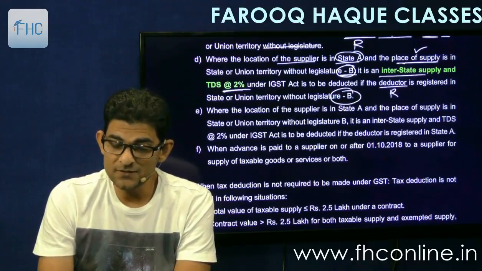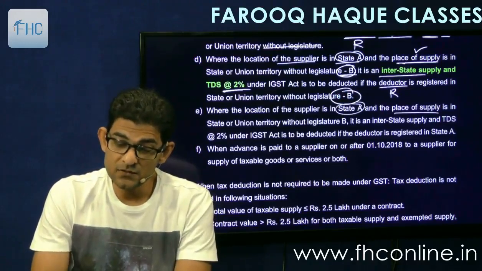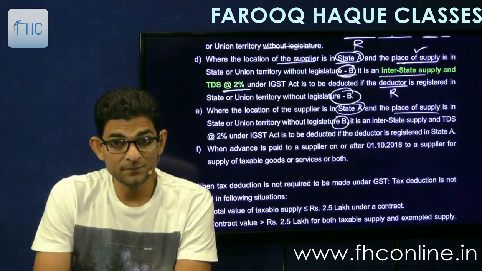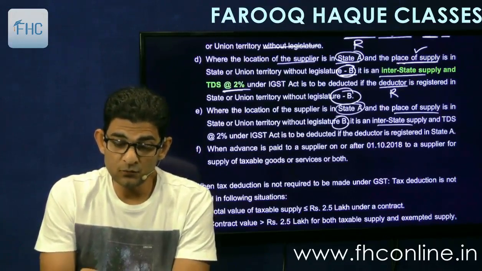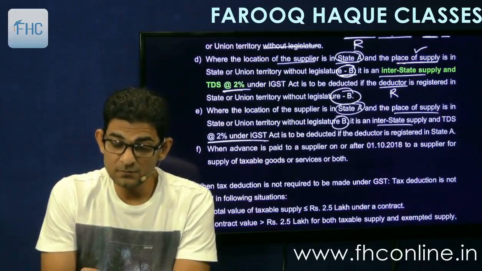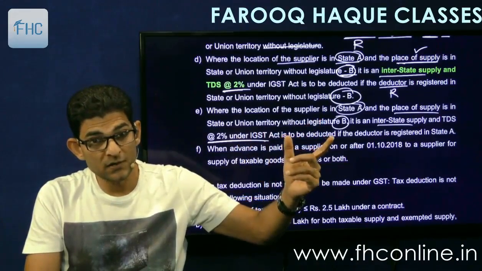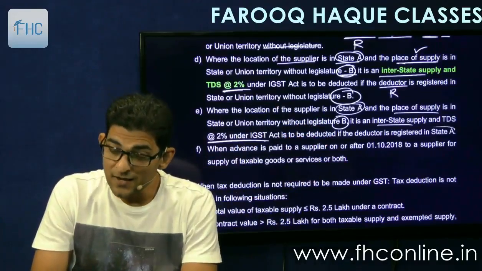Then E, where the location of supplier is in state A. State A means again, say for example Maharashtra, and the place of supply is in state or union territory B, means say Delhi. It is again interstate supply. TDS at the rate of 2% under IGST, because it is interstate, so IGST will apply 2%, is to be deducted if the deductor is registered in state A.